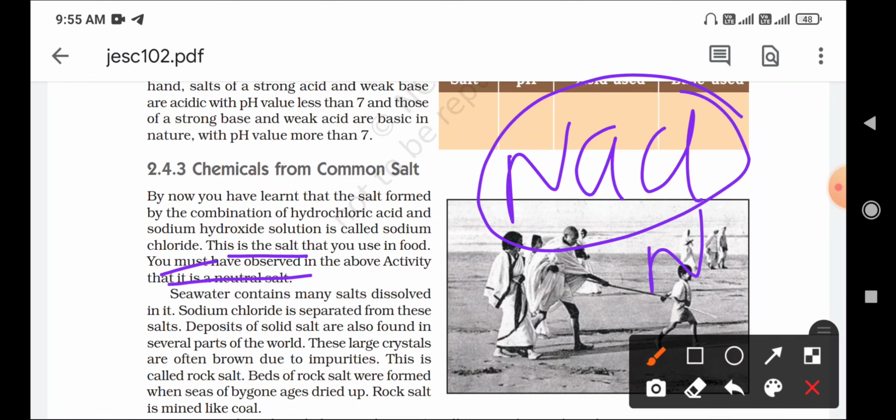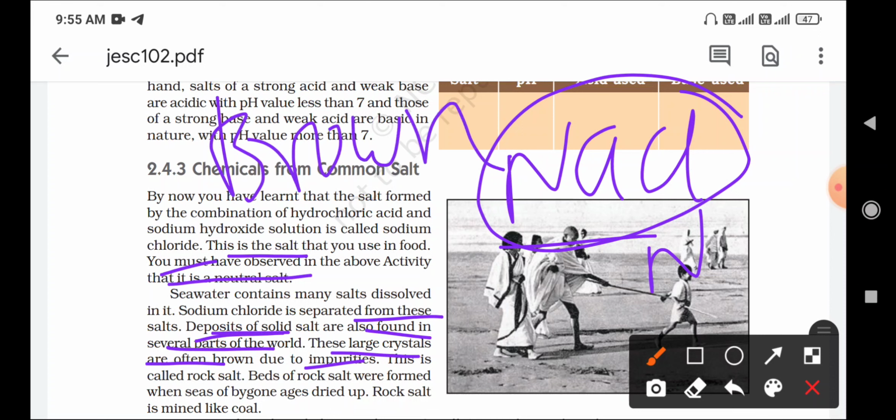Seawater contains many salts dissolved in it. Sodium chloride is separated from these salts. Deposits of solid salt are separated from the sea. So this NaCl is separated from the sea salts. Deposits of solid salts are also found in several parts of the world. These large crystals are often brown due to impurities. While in the pure state they are white, but this brown color indicates the impurities contained in it. These are called the rock salt.